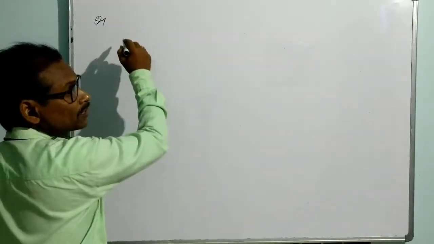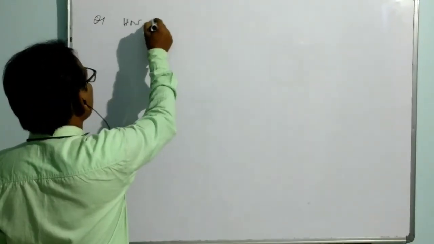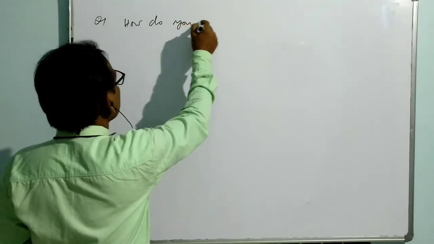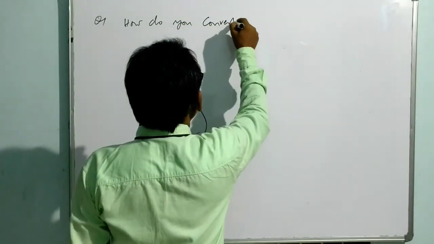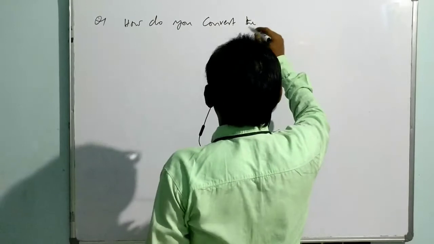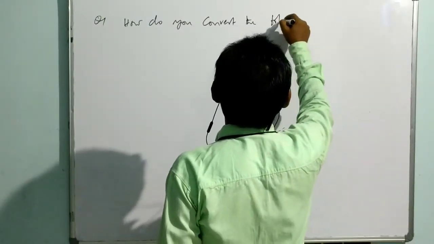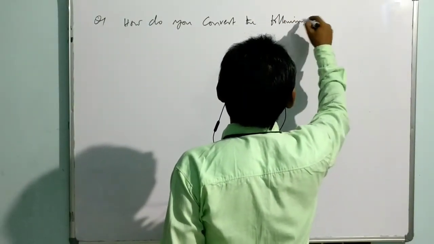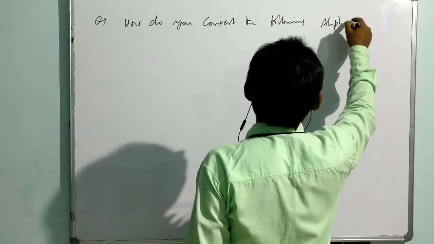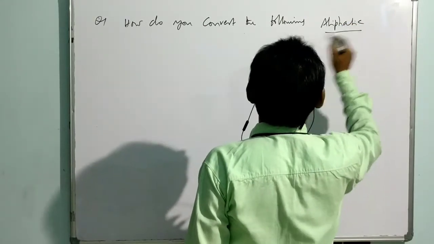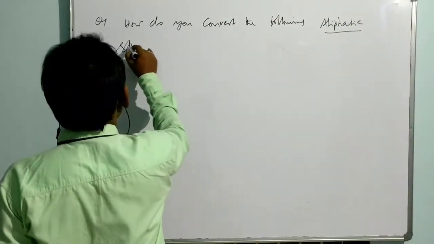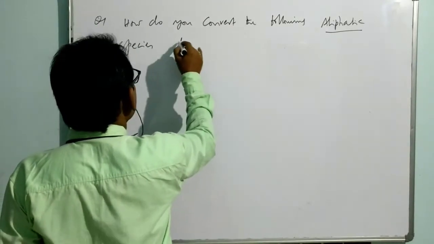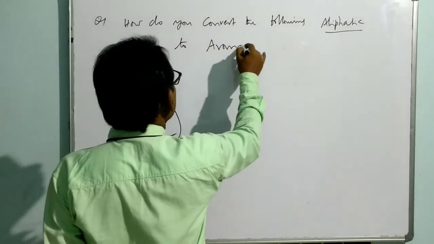Okay, I frame a question like this. How do you convert the following aliphatic species to aromatic species?